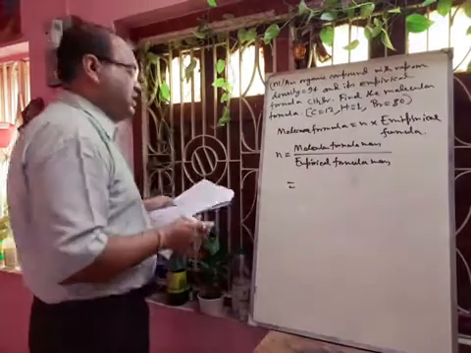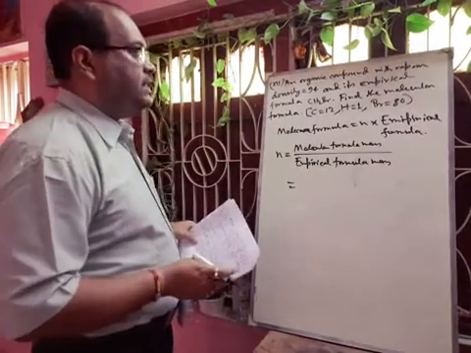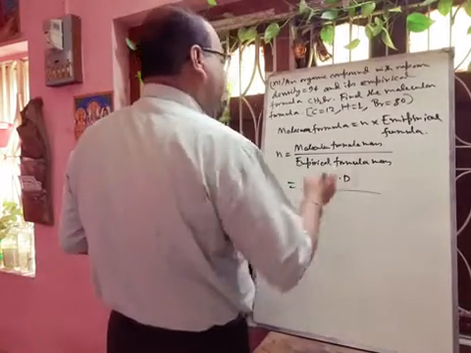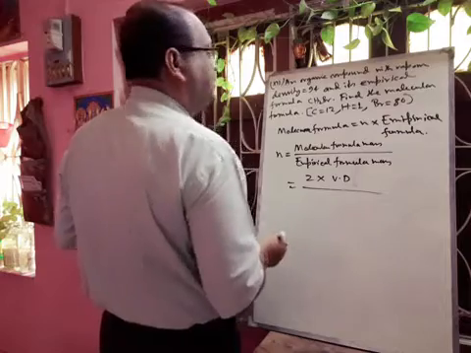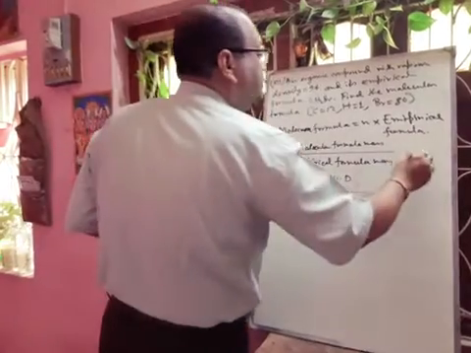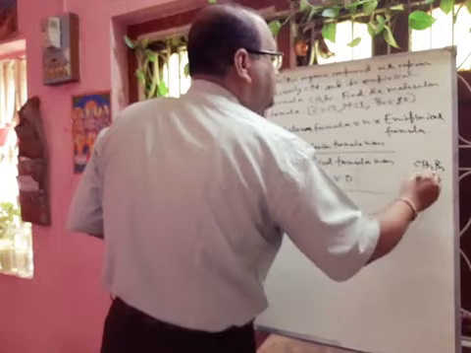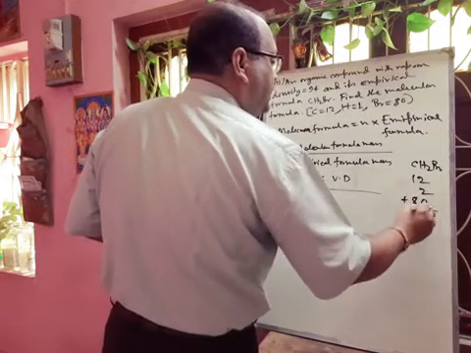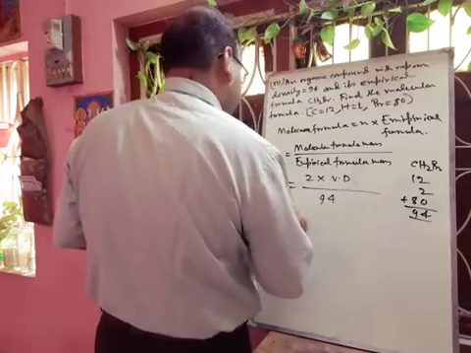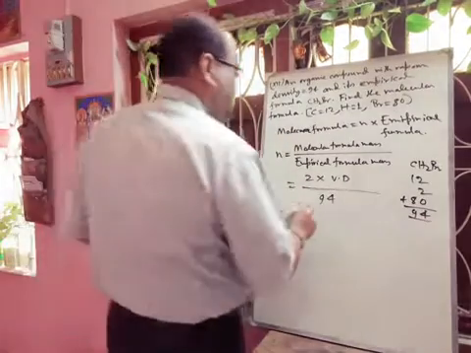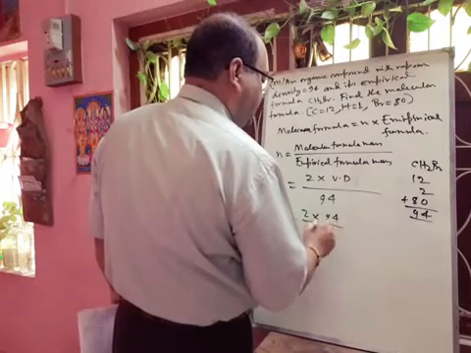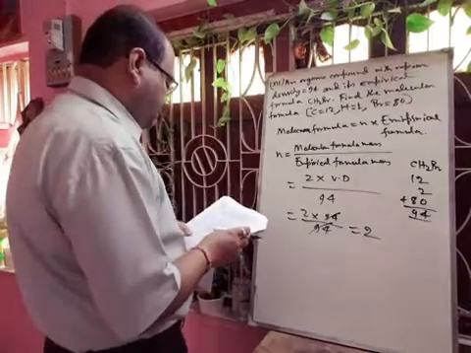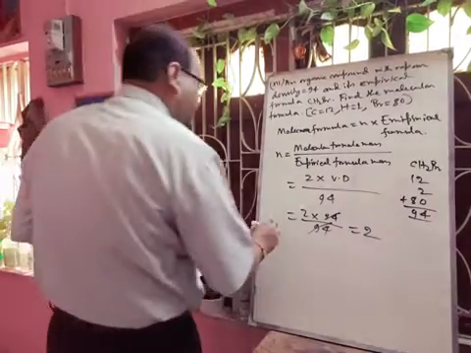So molecular formula mass, if you calculate, okay, here vapor density is supplied, so you can write 2 into vapor density divided by the empirical formula mass. You have to calculate CH2Br. Carbon is 12, 2 hydrogen is 2, and bromine is 80. If you add, you will get 94. So vapor density is also 94. That is 2 into 94 divided by 94, which is 2. So from here, you can easily find out the molecular formula.